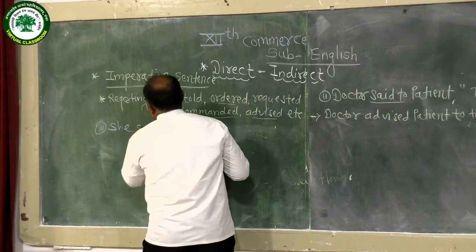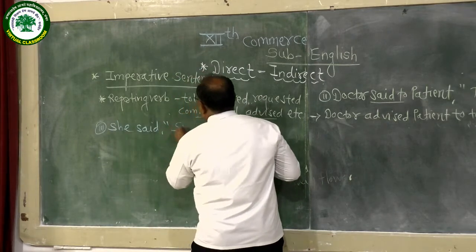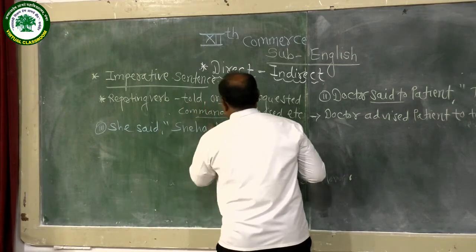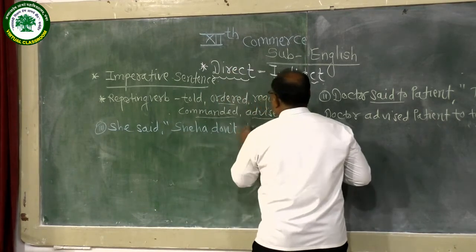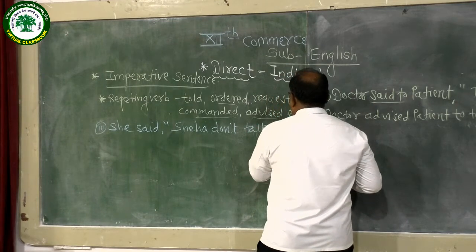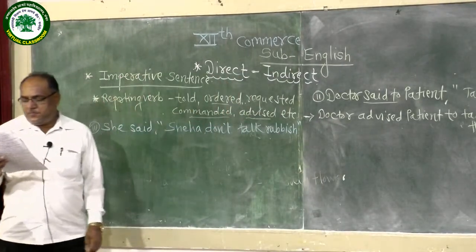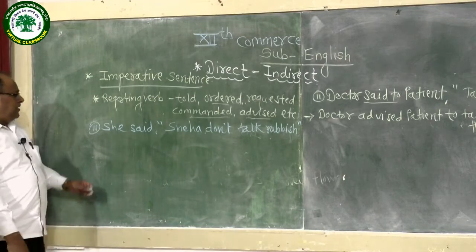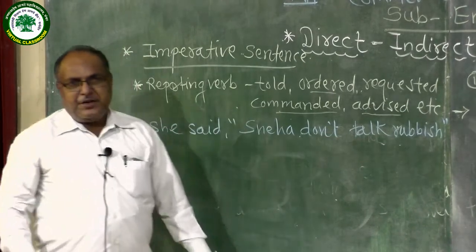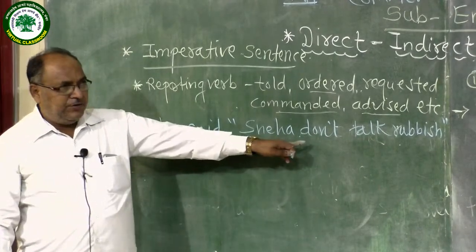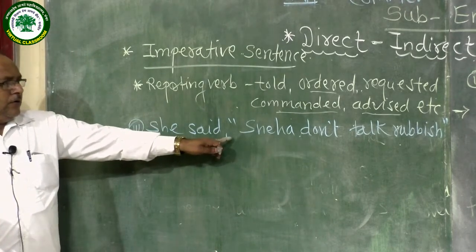She said, "Sneha, don't talk rubbish." Now see, she said in direct speech, Sneha, don't talk rubbish. If in direct speech there is the word don't, you should use the connective "not to."